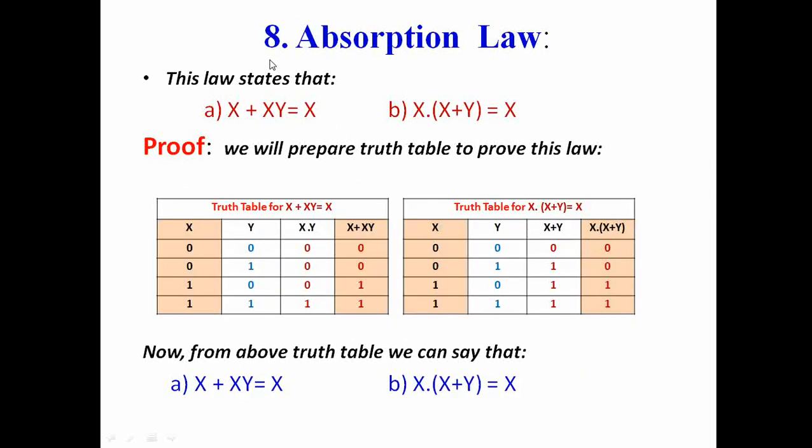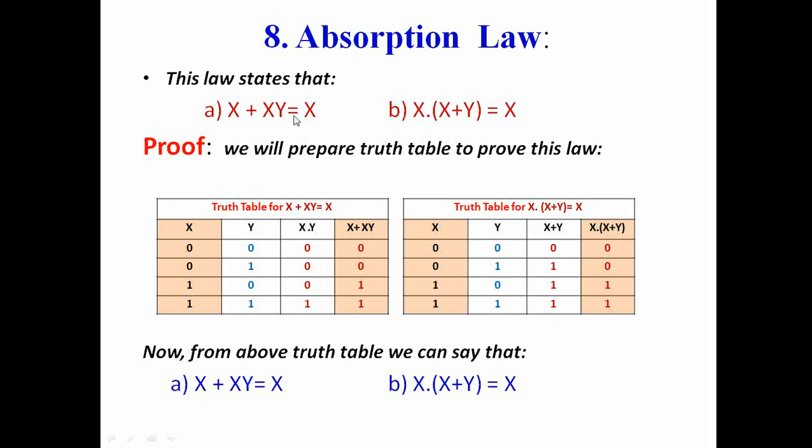This is the final law, which is called the absorption law. The absorption law says that x plus x dot y is equal to x, and x dot (x plus y) is equal to x. So this second law is again a dual of the first law, and the truth tables to prove these two laws are as follows.